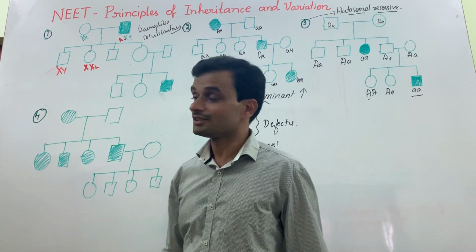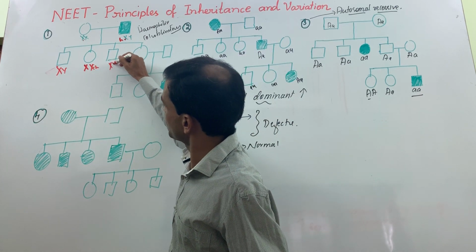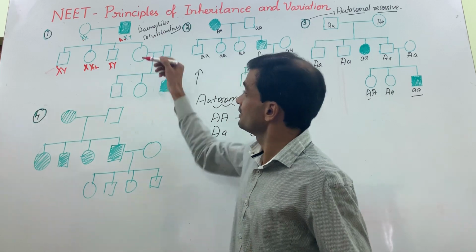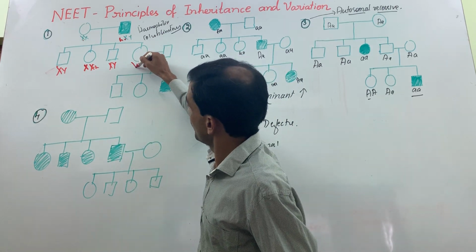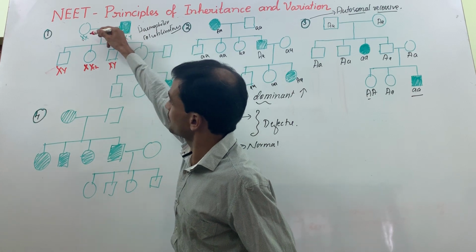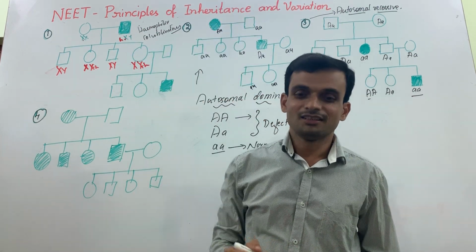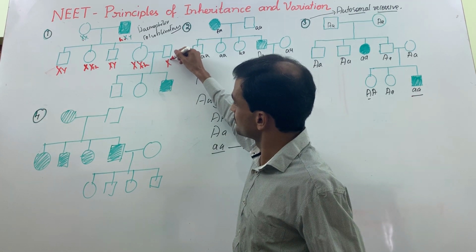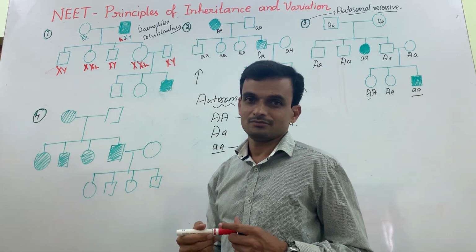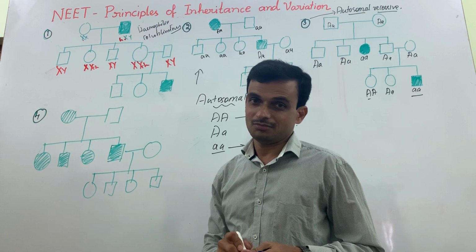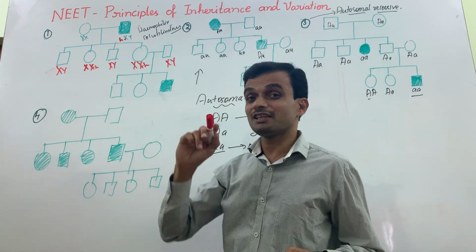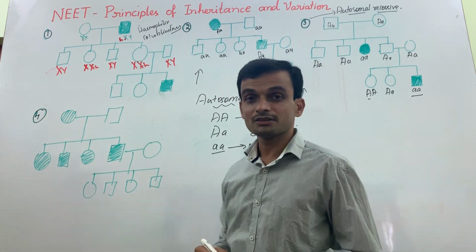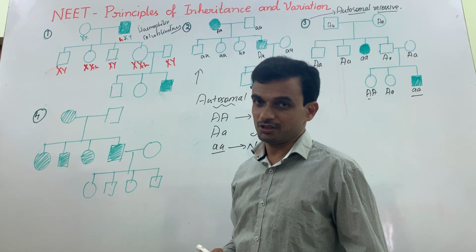Now this son can have only the XY combination, with X from here, normal X, and Y. No issues, no disease. Then this daughter will have X from father and X from mother. That means one X has the recessive allele. When this daughter is married to a normal man, XY, the X chromosome of the man doesn't have any defective gene. Now what will be the chance of disease in the next generation?